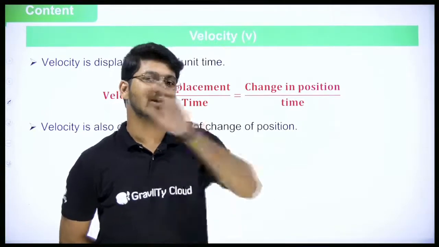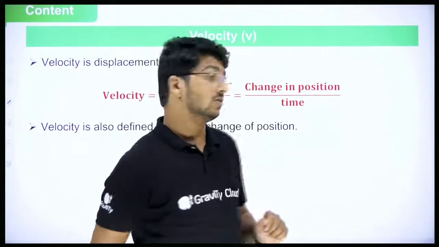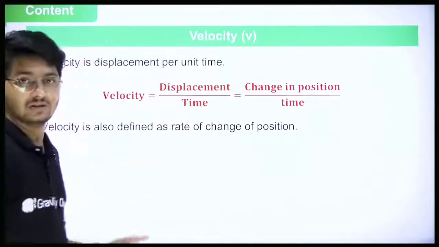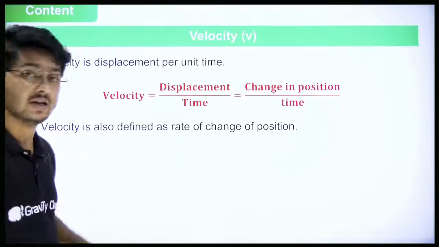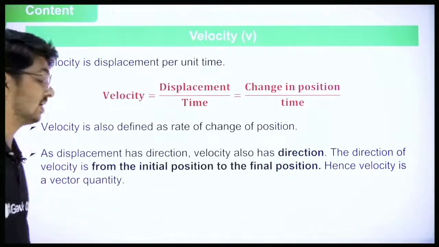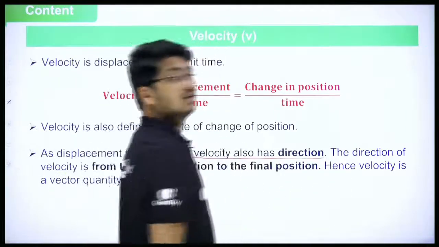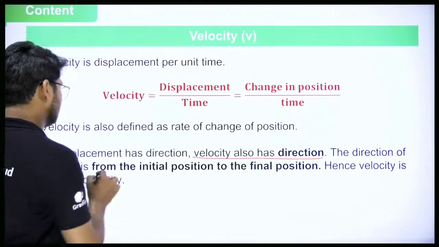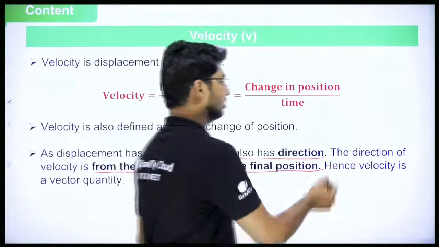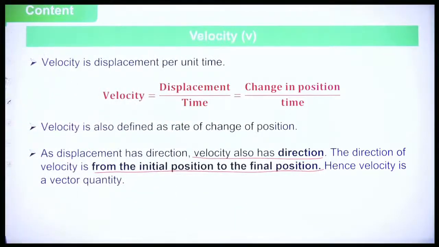Its direction is from the initial position to the final position. Time is a scalar, with no direction. Velocity also has direction, which means velocity is a vector quantity. The direction of velocity is the same as the direction of displacement, from the initial position to the final position. Hence velocity is a vector quantity.